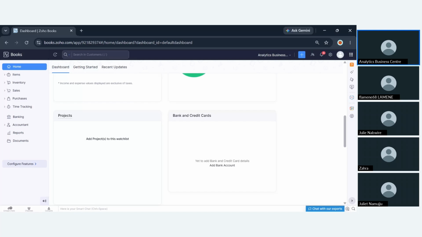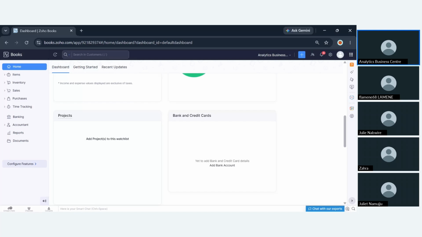So this project module in Zoho Books allows you to go ahead and attach a budget. Let's say for this specific project, you can forecast 10 million, but then on actuals, you can realize, let's say 12 million. And then on expenses, you can forecast 5 million. And then in actuals, you can attach, let's say you've realized 4 million.